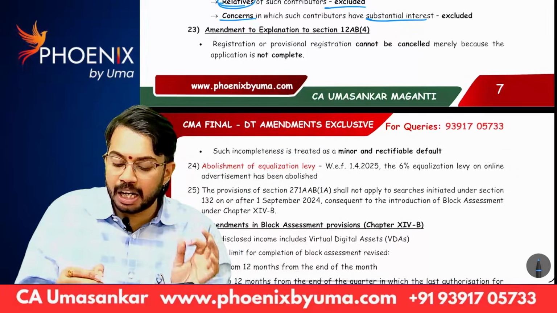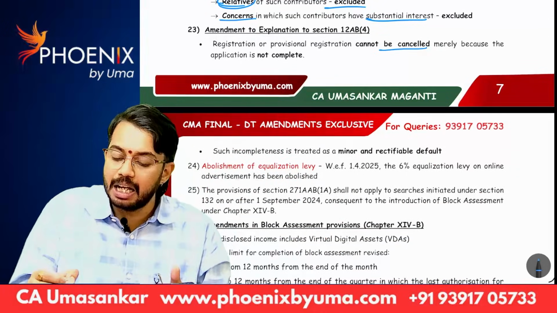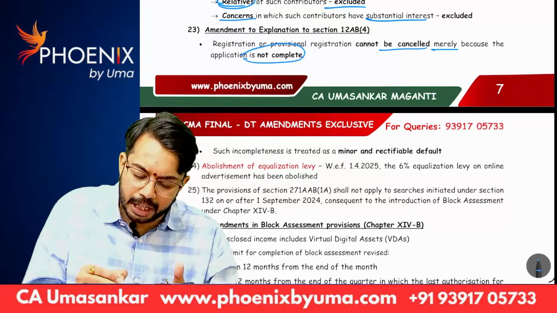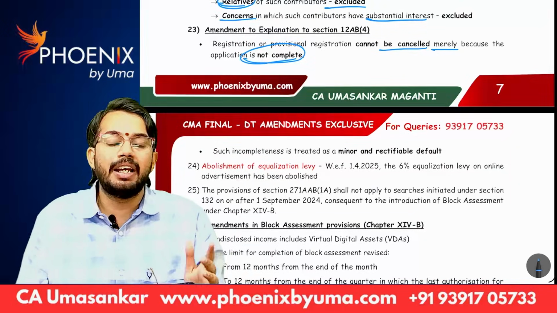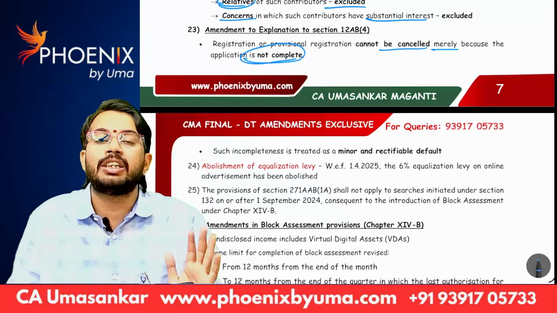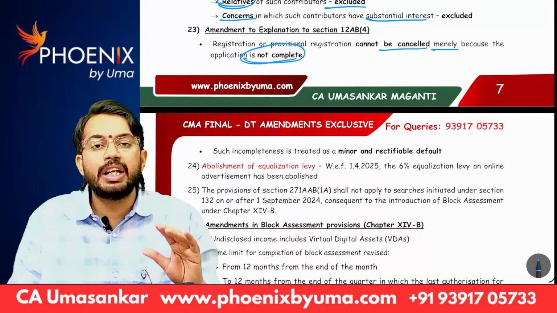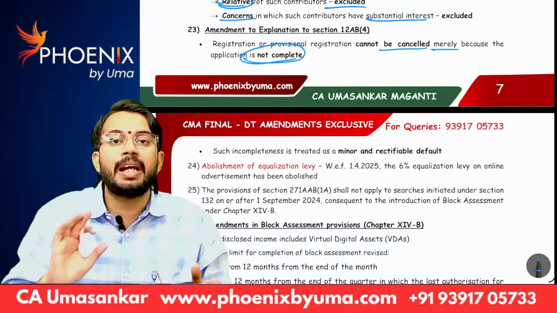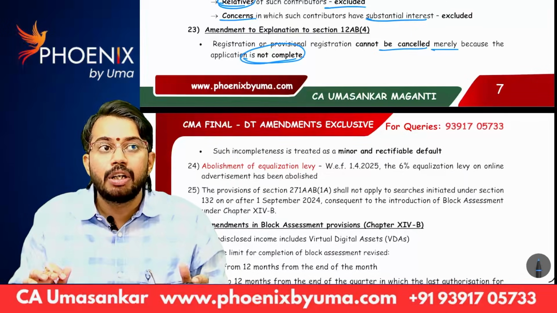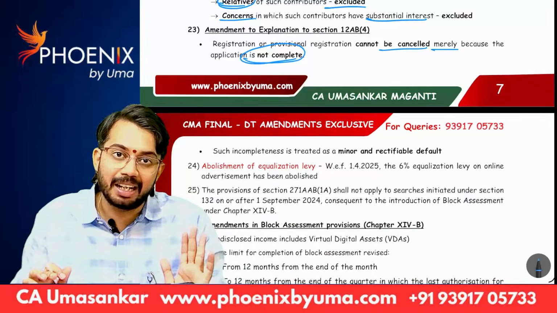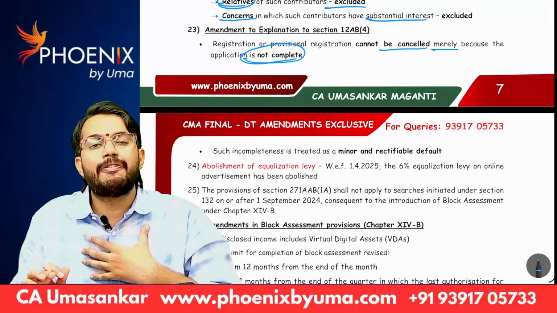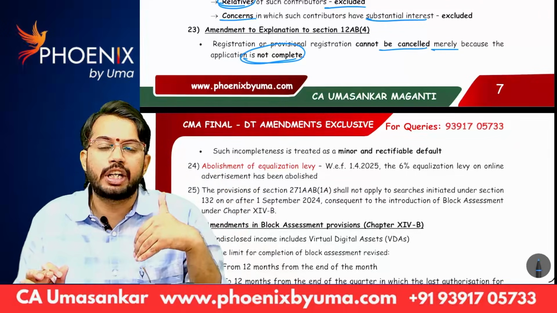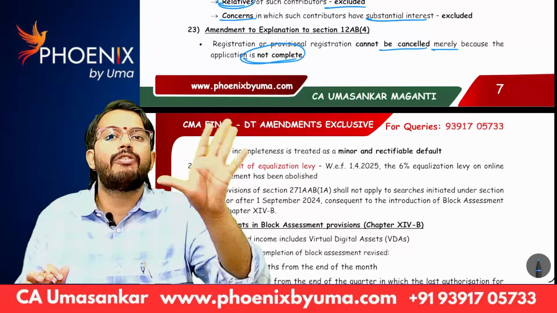Registration or provisional registration cannot be cancelled merely because the application is not complete. Let's say I am making an application for trust registration. In that application, 2-3 particulars I forgot to give. Just because the application is incomplete, registration should not be cancelled. Are you able to understand? Let's say in 25-26 I took trust registration. After 5 years I will go for renewal.